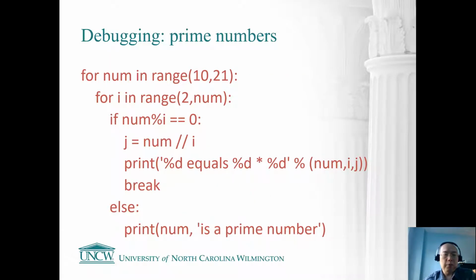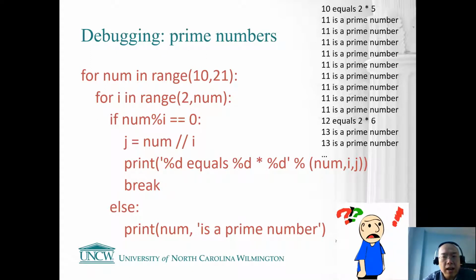And this one, well, this is kind of code we have already seen. We want to check whether a number is a prime number or not, and I want to find out the prime numbers between 10 and 20. Okay, and when I run this code, I got this error.